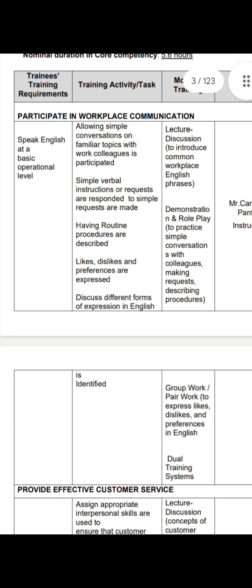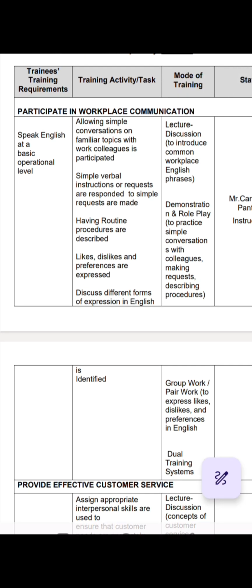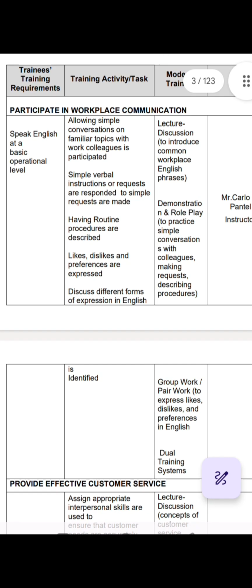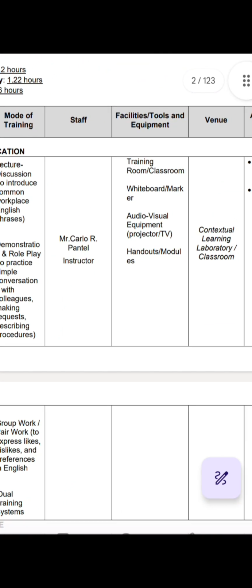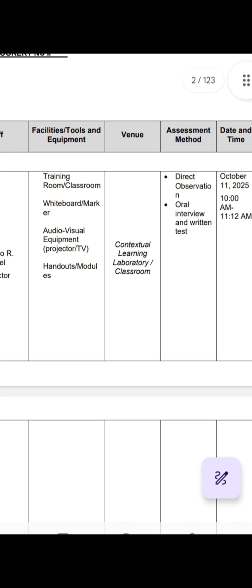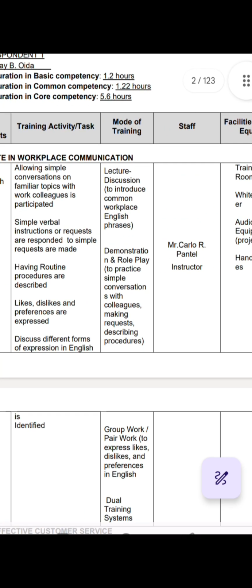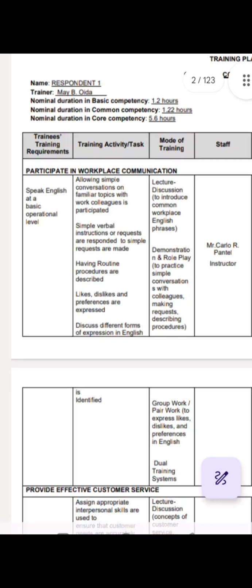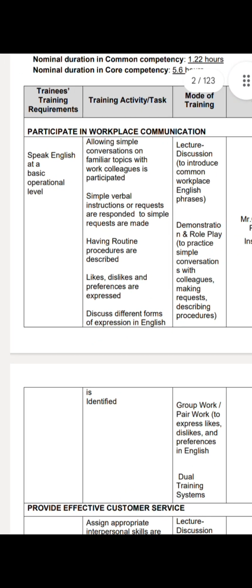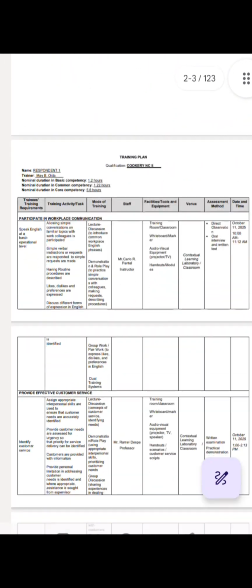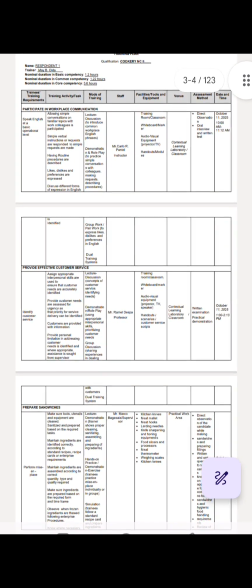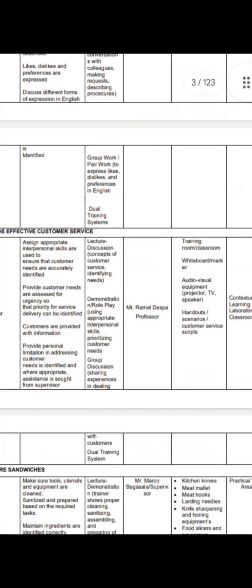In the first column we have trainees, training requirements, training activity task, mode of training, staffs, facilities, tool and equipment, venue, assessment method, then date and time. So I'll just discuss the first respondent.